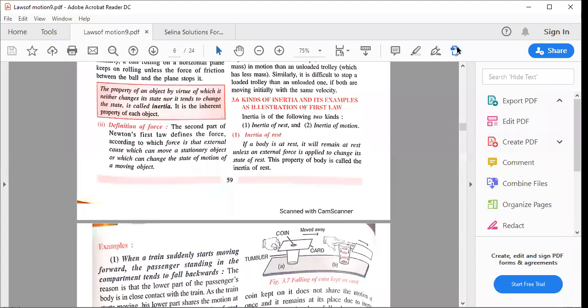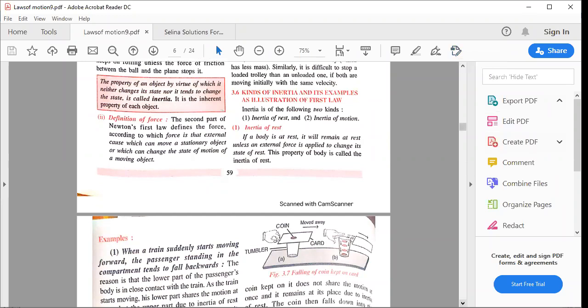Okay, so what is inertia of rest? Very interesting, this part. If a body is at rest, it will remain at rest unless an external force is applied to change the state of rest. This property of a body is called inertia of rest. Now let's do some examples. They will be asking you to give reasons.